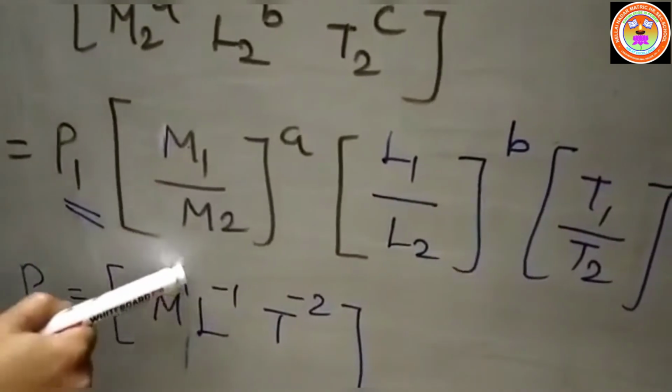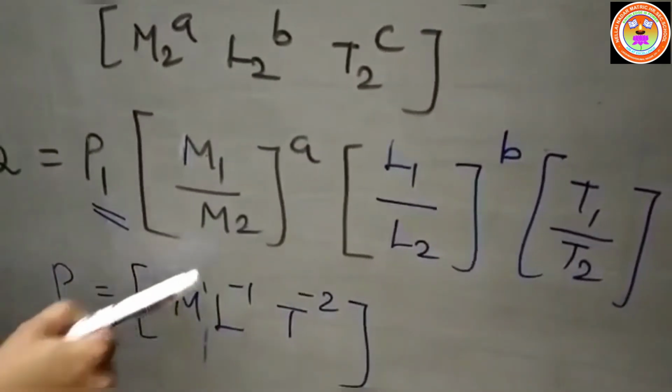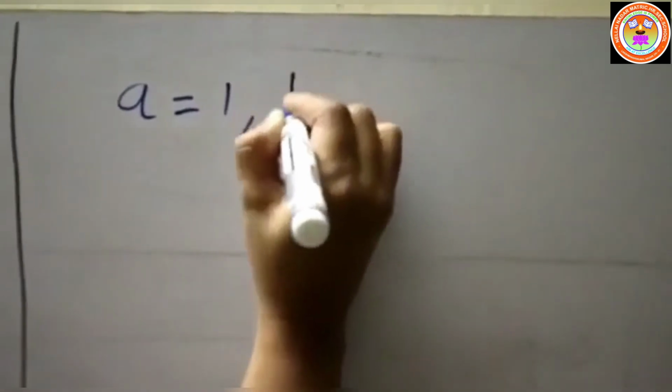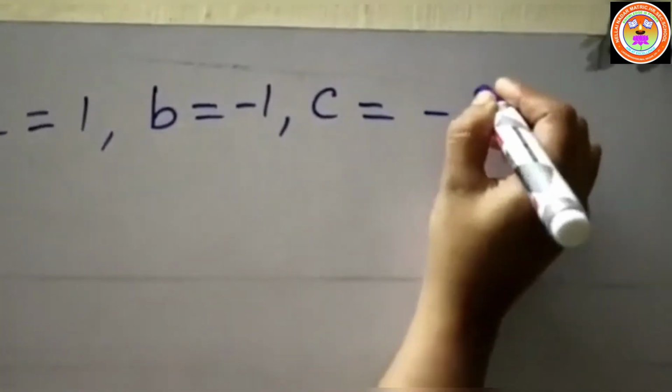So a is equal to, we have to compare these two values. M1 by M2 whole power a is equal to M1 power 1. So the powers will be compared. What is the value of a? a is equal to 1. So a is equal to 1, b is equal to minus 1, and c is equal to minus 2.